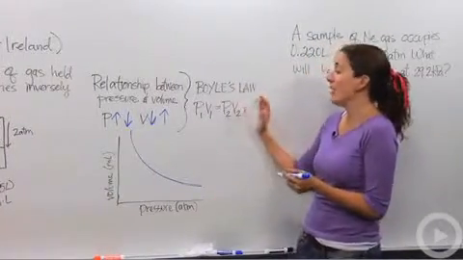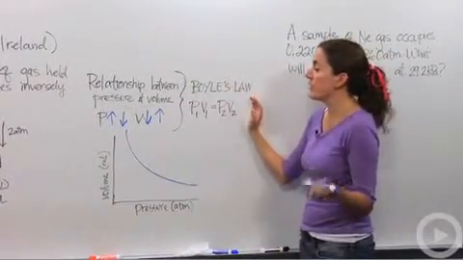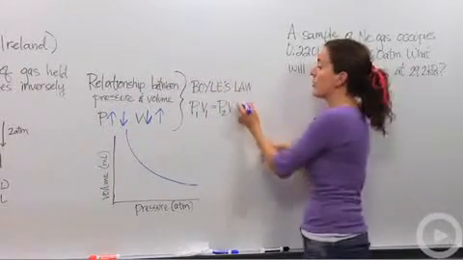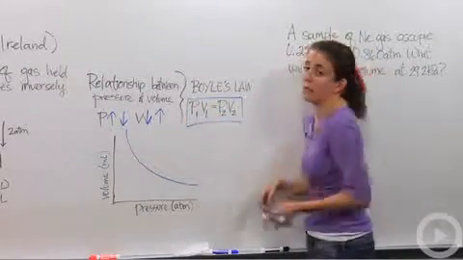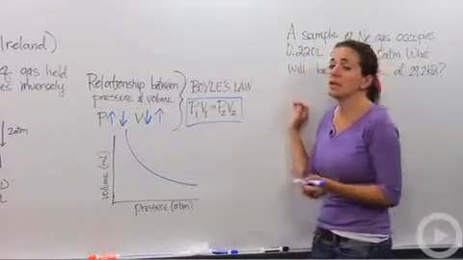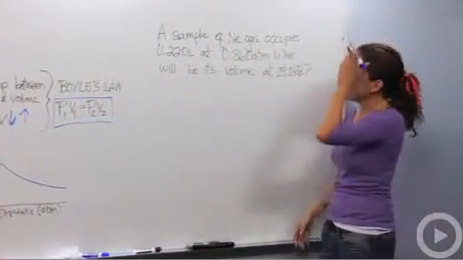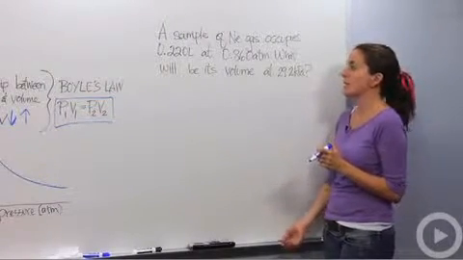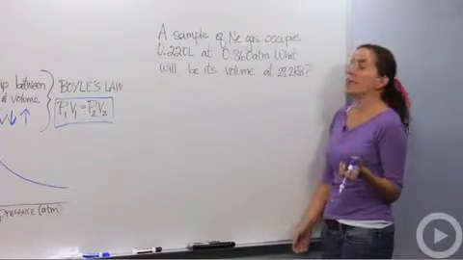All right, if we were to mathematically look at Boyle's law, let's reiterate the fact that pressure 1 times volume 1 equals pressure 2 times volume 2, as we demonstrated earlier. That's our mathematical relationship. Okay, so let's actually put this into practice. Let's say we have a sample of neon gas that occupies 0.22 liters at 0.86 atmospheres. What will be its new volume at 29.2 kilopascals?